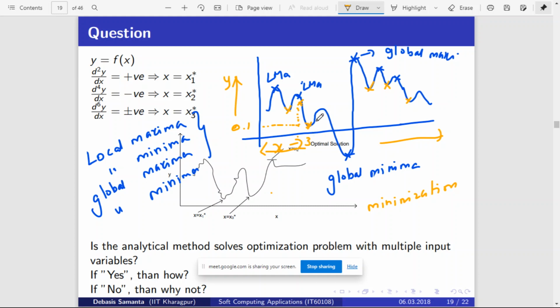Now if you increase x, what will happen? Y will increase or decrease? Initially you are here, say this point is 2.5. So slowly when you increase x, y is decreasing. Because your objective is to minimize y, and y is getting decreased. So you are increasing x and you are decreasing y. But beyond this point, if you increase x, say when you make x as 4, what will happen to y?